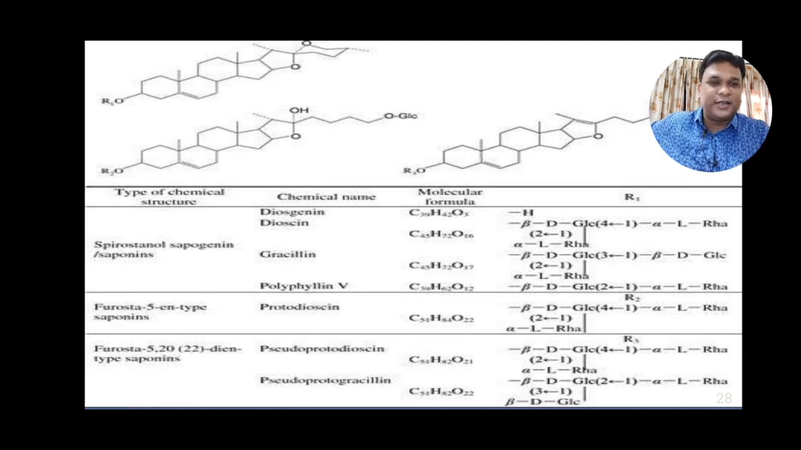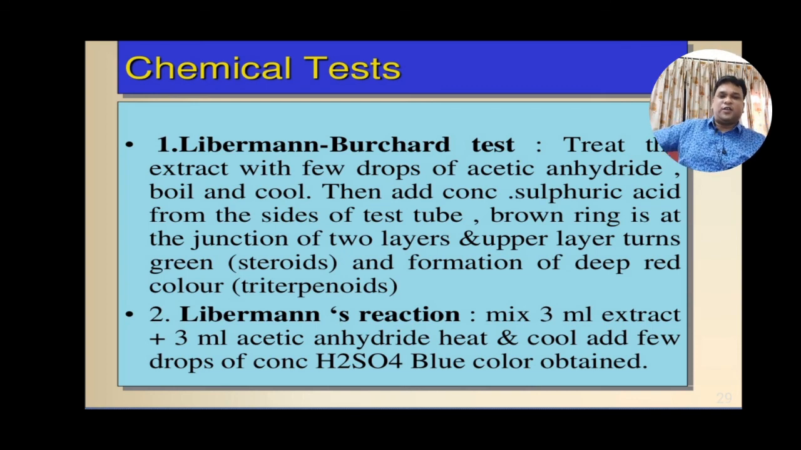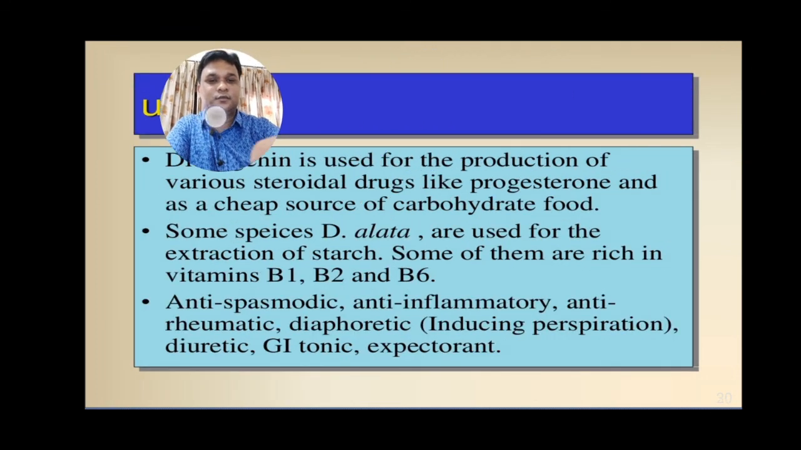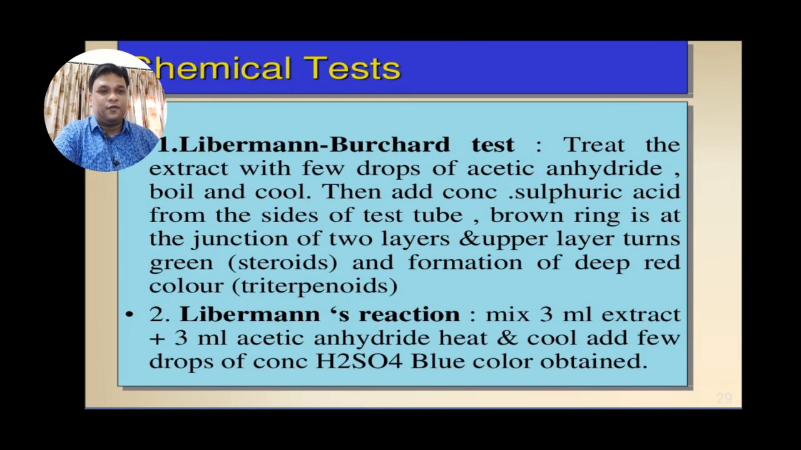Moving over to the chemical tests of Dioscorea, the first one is the Liebermann-Burchard test. In the Liebermann-Burchard test, we treat the extract with a few drops of acetic anhydride, boil and cool it, then add a few drops of sulfuric acid from the side of the test tube. A brown ring is formed at the junction of the two layers. The upper layer turns green, which denotes steroidal formation, and the lower layer turns deep red, which